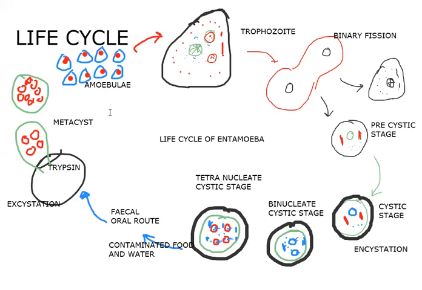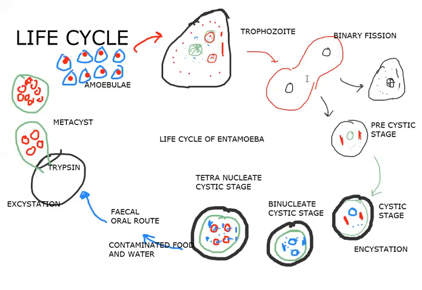So just look towards the diagram. I'll go once again. The trophozoites undergo binary fission in the wall of the large intestine and produce a number of daughter entamoebae. Then they feed upon bacteria and host tissue elements, grow in size again and multiply.